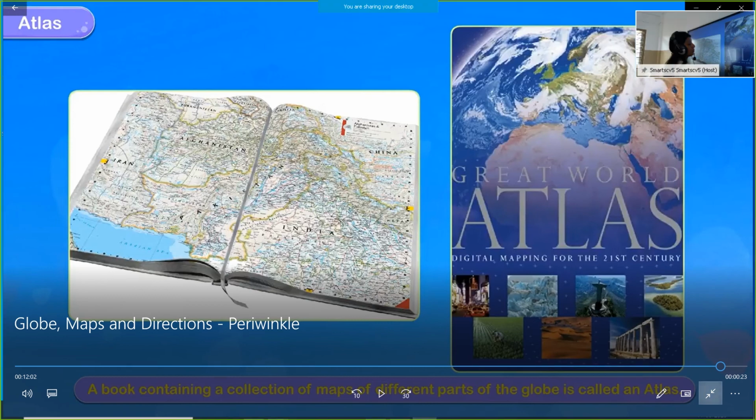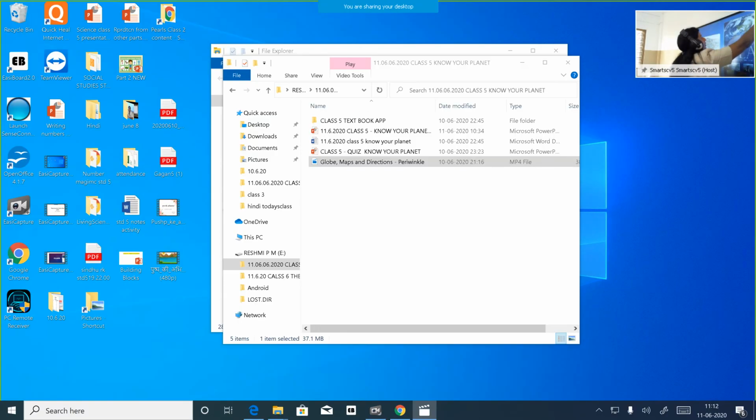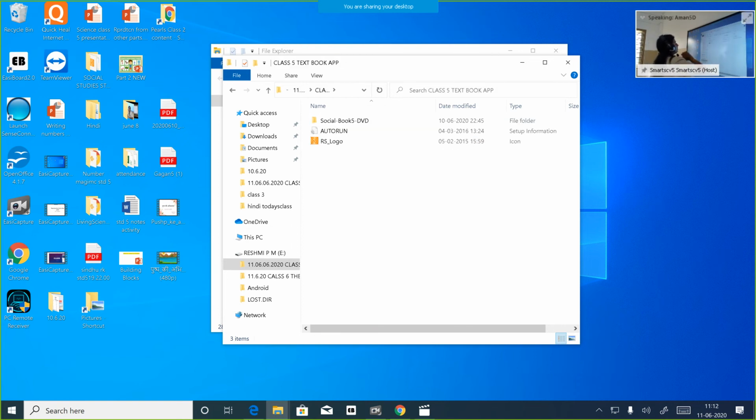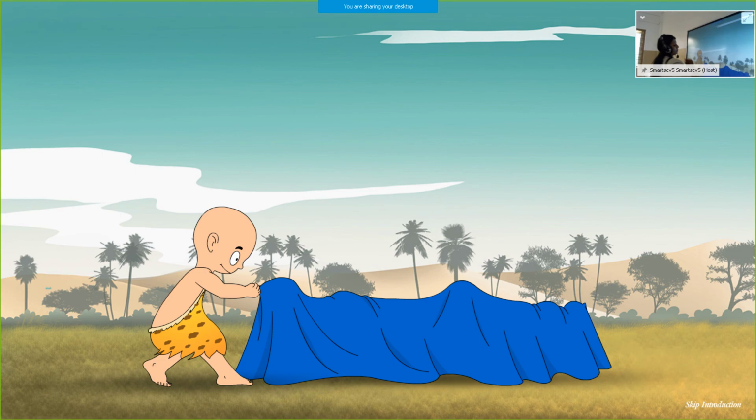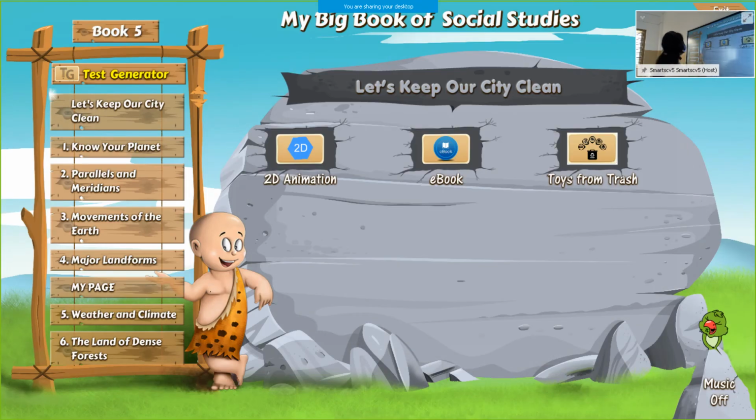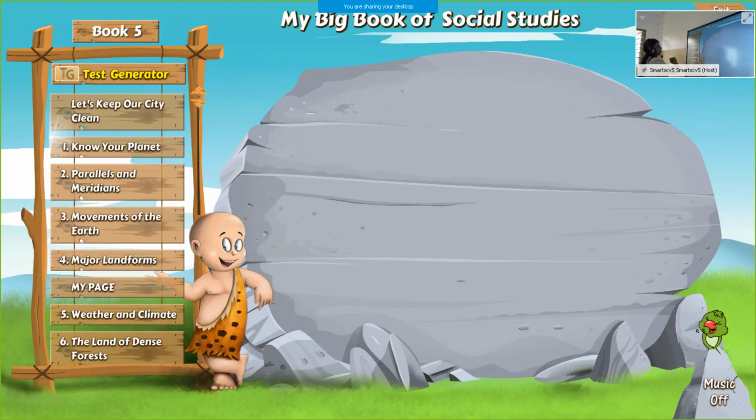Okay, next we will go to the next section, that is the textbook. We will see how much we have completed. Now your planet, e-book, your textbook.